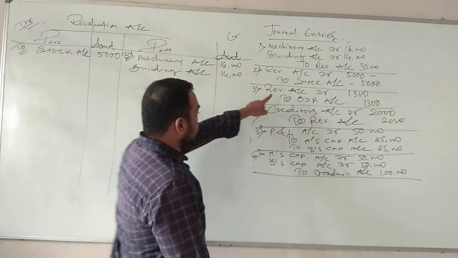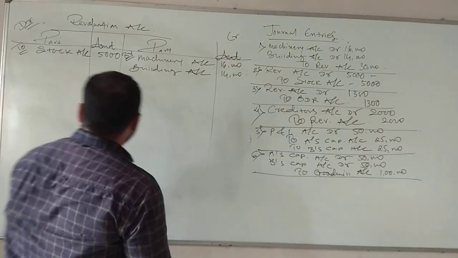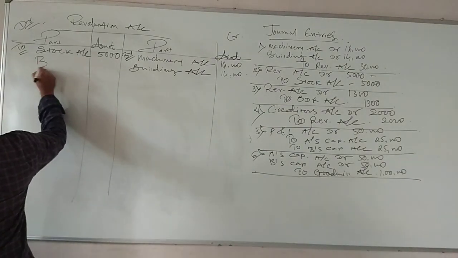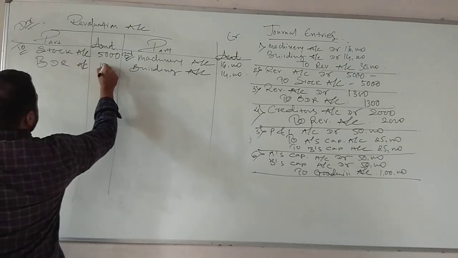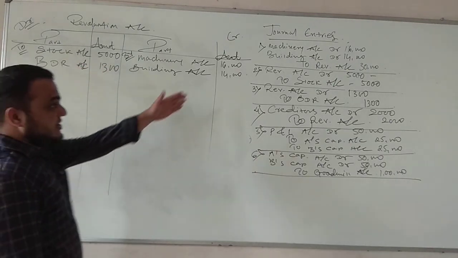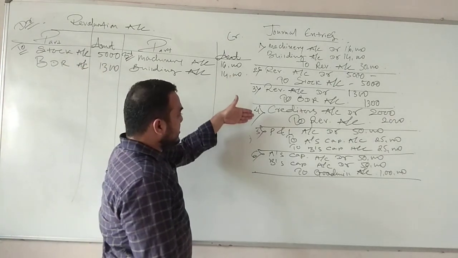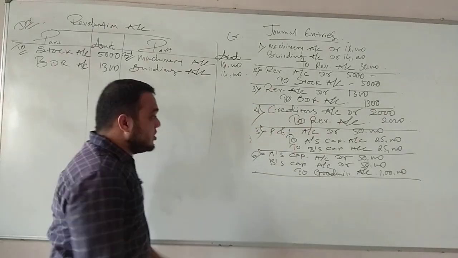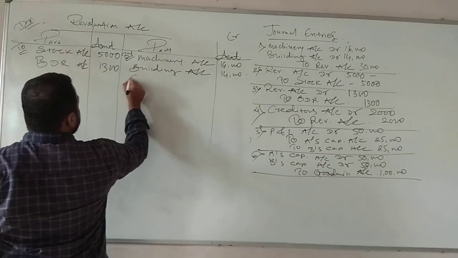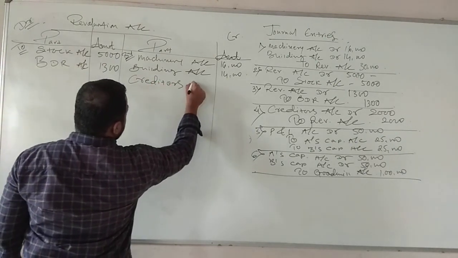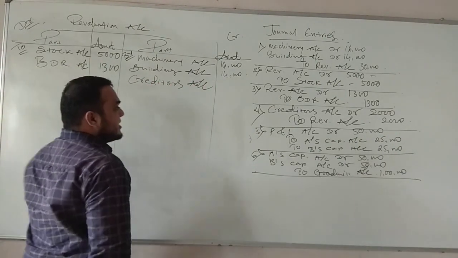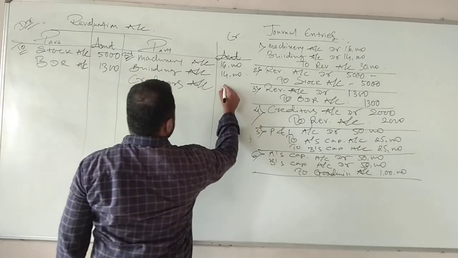Third entry, revaluation account to BDR. So again revaluation is there. I will write down BDR, 1,300, as per the journal entry. Number 4, creditors to revaluation. So revaluation on the credit side, I will write down creditors account. Now creditors account 2,000.